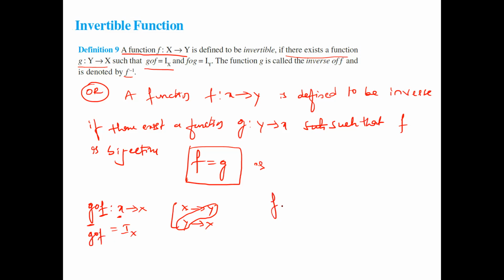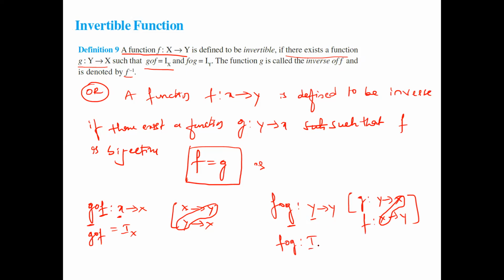Similarly, f composition g is a function from which side to which side? G is a function from Y to X, is it right? And f is X to Y. Now these two are the same, so we get Y to Y. If we substitute an element of Y, we get the same answer.